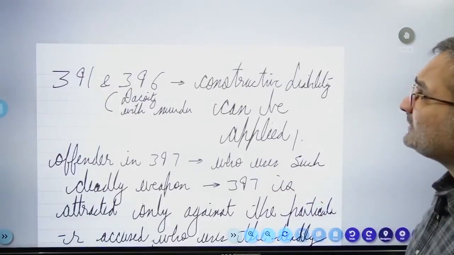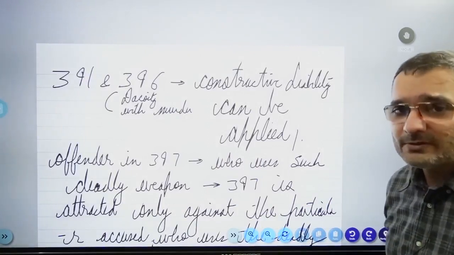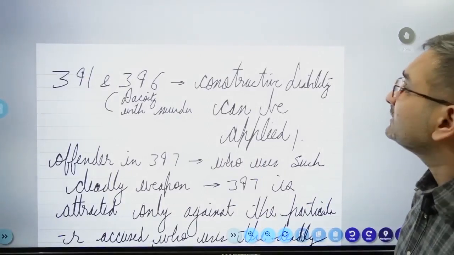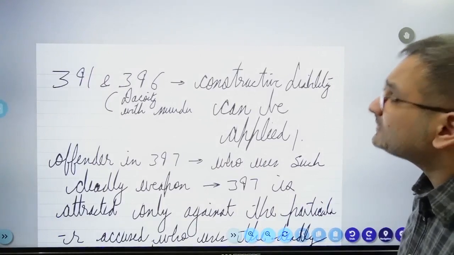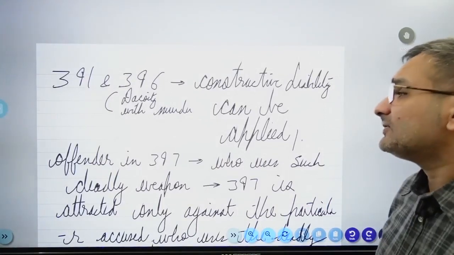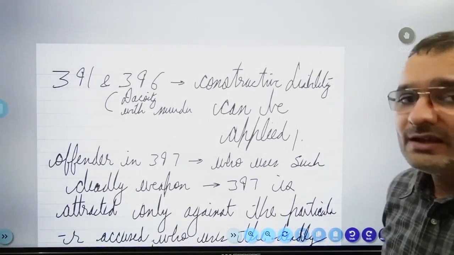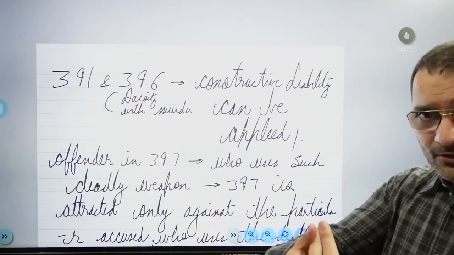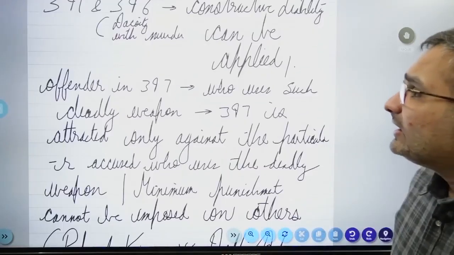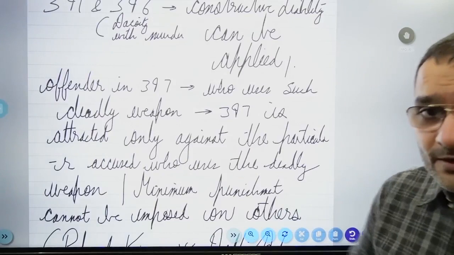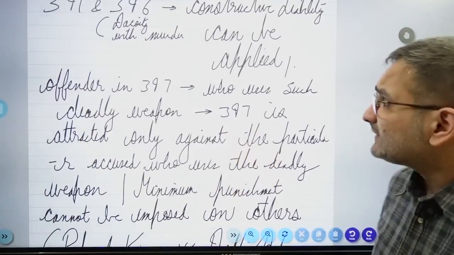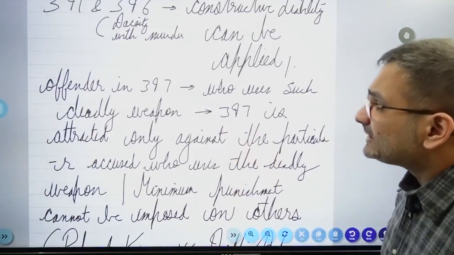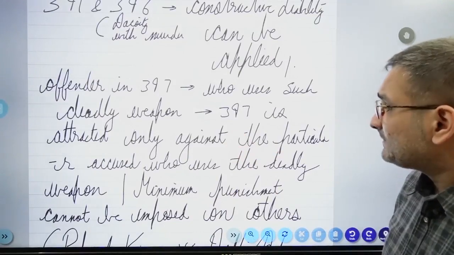Now 391 and 396, the Supreme Court remarked that under constructive liability, you can basically apply the doctrine of constructive liability and get everyone in the dock, jitne bhi sare accused the. The word offender was used in 397, meaning the person who uses such deadly weapon.